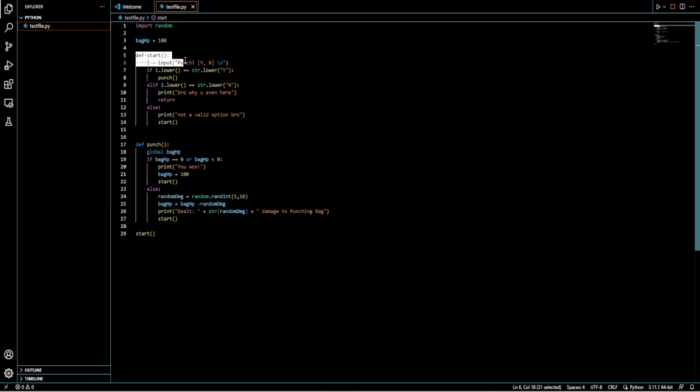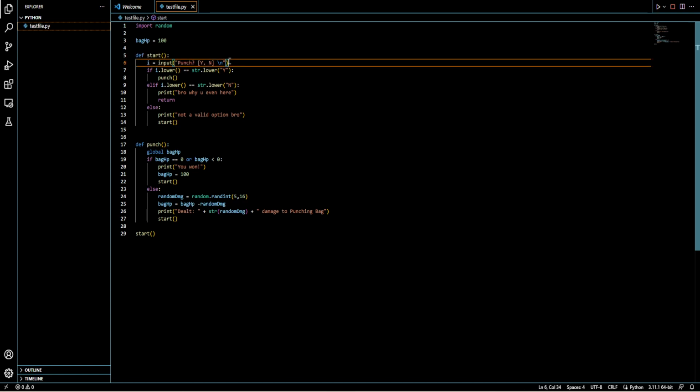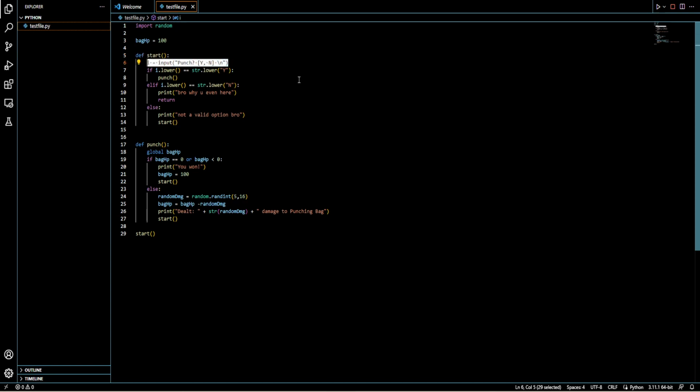Now we're making a function. This basically asks a question: do you want to punch, Y or N? It's going to check if we answer Y or N. If we answer Y, it's going to run a new function named punch. If it's an N, it's going to say, oh bro, why are you even here? And it's going to end. Otherwise, if we haven't answered Y or N, it's just going to say, bro, that's not a valid option, and let us start and choose a new option again.